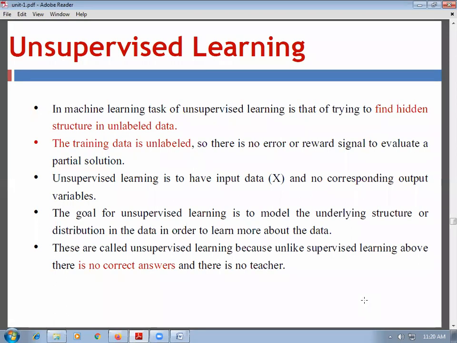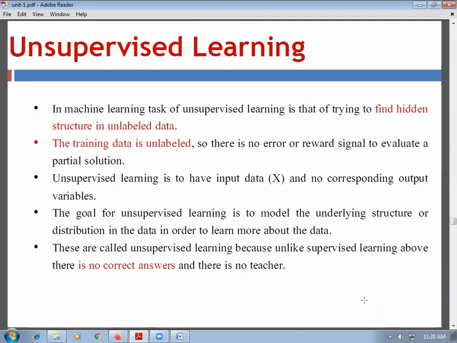In unsupervised learning, we have the input data X and no corresponding output variable. Only the input data is provided with no labels. The goal of unsupervised learning is to model the underlying structure or distribution in the data in order to learn more about the data.